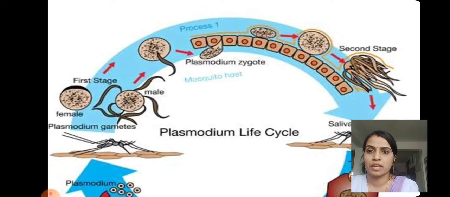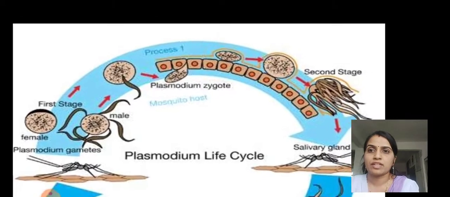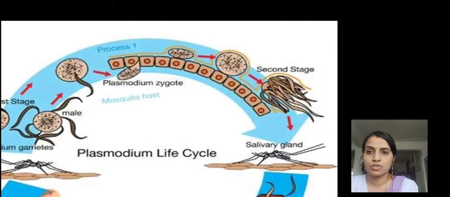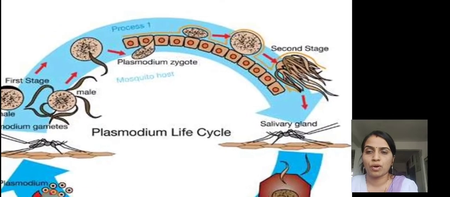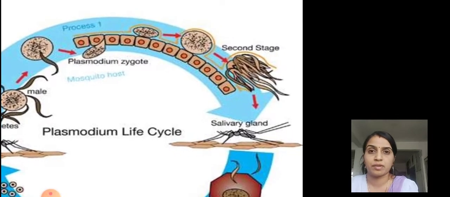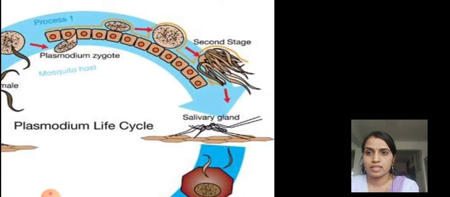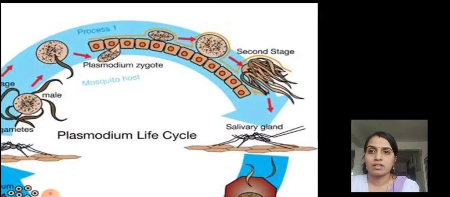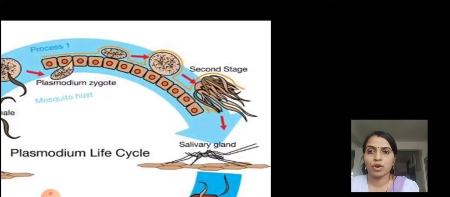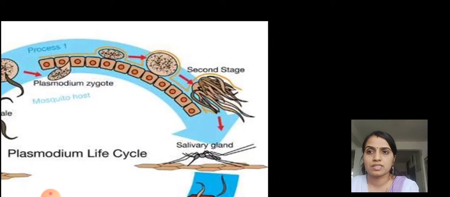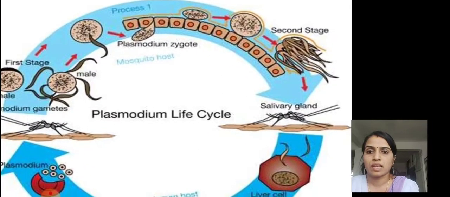The male and female gametes travel and fuse in the body of the female Anopheles mosquito, and inside the body they form a number of sporozoites and travel to the saliva.